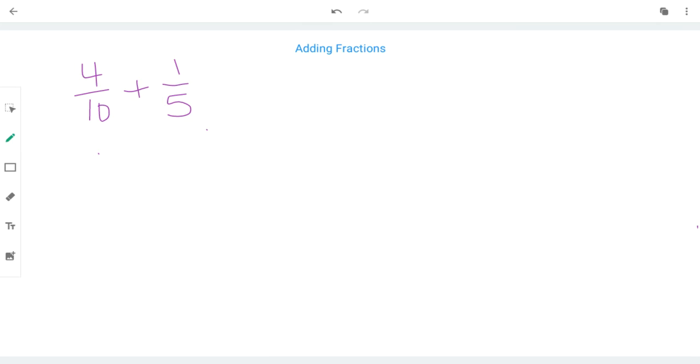I have 4/10 plus 1/5, which lets me know that I have a fraction that's cut into 10, and I have another fraction that's cut into fifths. What I need to do is make sure they have the same amount of pieces. So in order to do that, I'm going to figure out how to cut these two denominators so that they are the same thing. And I do that by listing the multiples of the two denominators. So I put them on this chart, and I say to myself, well, what are the multiples of 10? So that means I'm going to do 10 times 1, 10 times 2, 10 times 3,